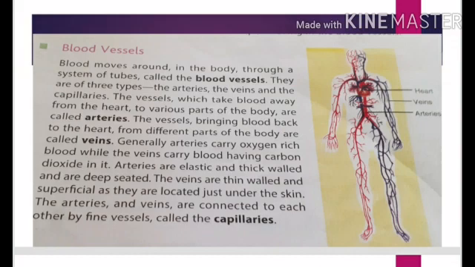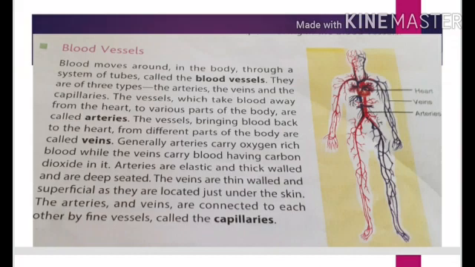First difference, arteries are deep seated in our body. हमारी स्किन में बहुत गहरे होती हैं. While the veins are superficial. ये जो आपकी स्किन पे ब्लू ब्लू दिखती है ना, जब आप अपनी बॉडी सरफेस को देखते हैं, that blue one are the veins. And arteries, हर वेन के नीचे उसी तरह की आर्टरी होती है. This is the first difference.